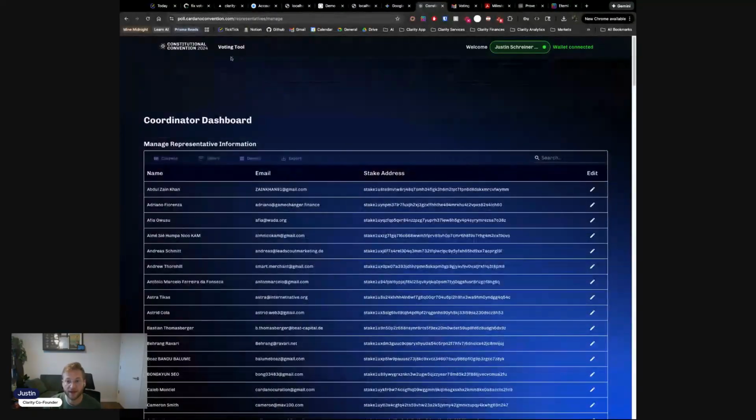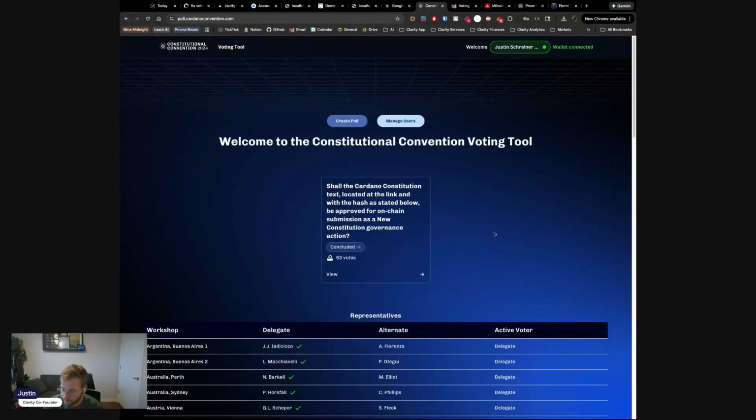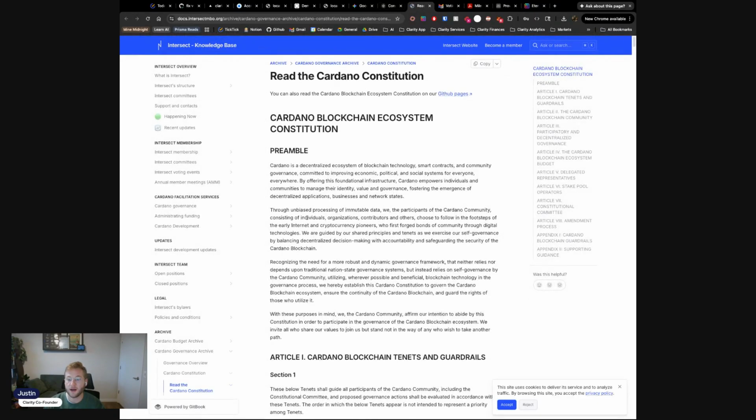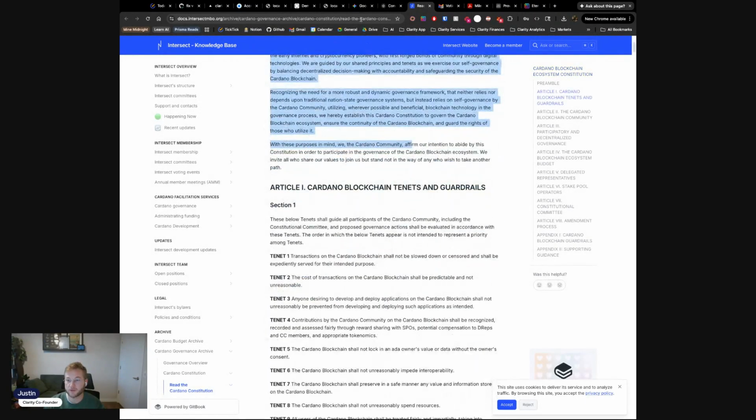So looking at the actual vote itself, this is how the tool was used. We basically put this poll up to ratify the current version of the Constitution after a lot of debate that happened off of this platform. Once it was to a point that we were happy with, we posted the text here so you can see the actual text that was proposed.